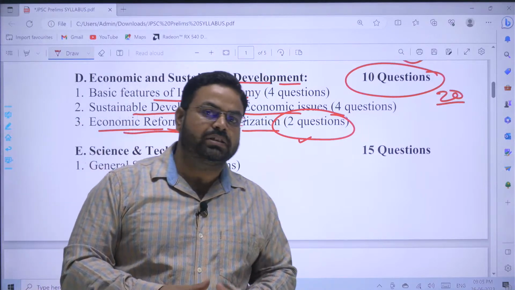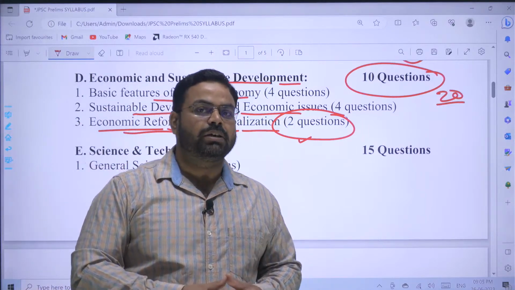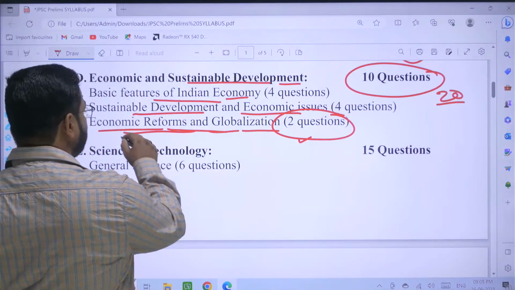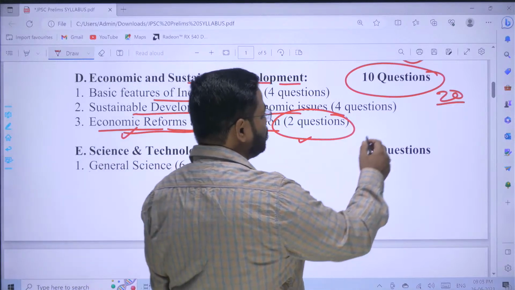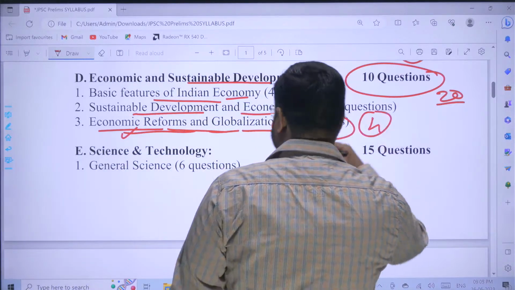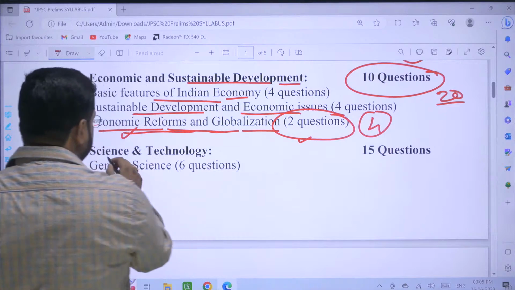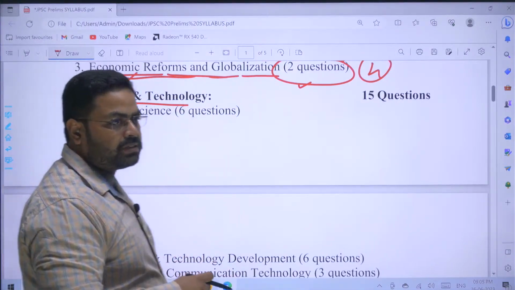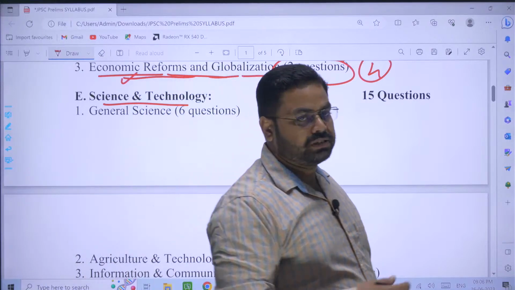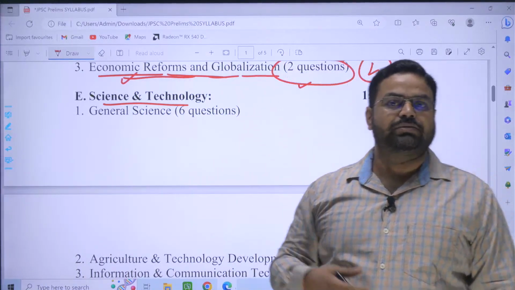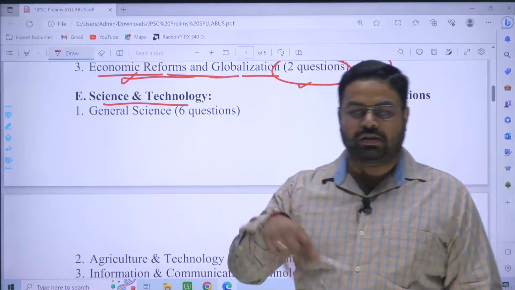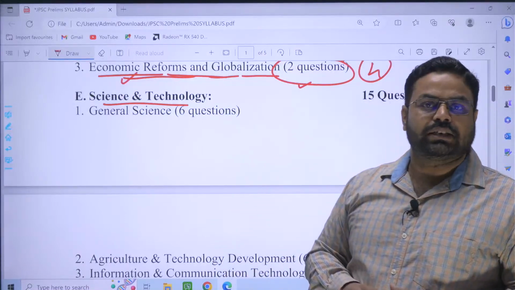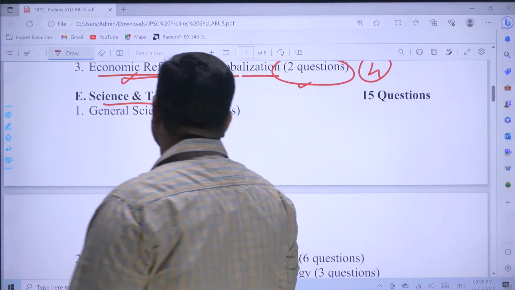And nowadays we see that there is a considerable rate of growth in the Indian economy, right? So this portion will be of two questions, that is of 4 marks. Next is science and technology. Science and technology is a very important thing that brings about too many changes, too much development in our life, in our economy, in our world, in and around. The whole scenario gets changed with science and technology. So it will be of quite importance.